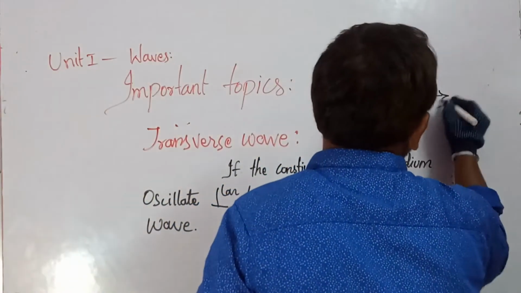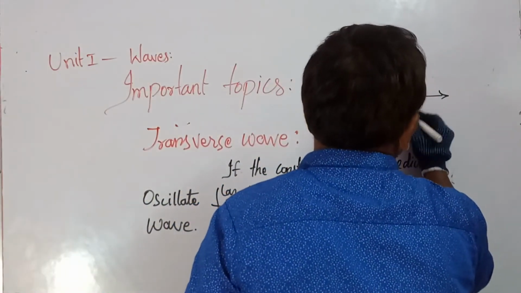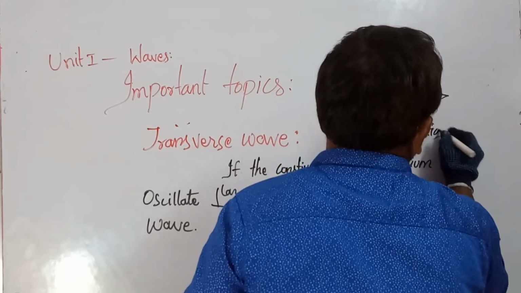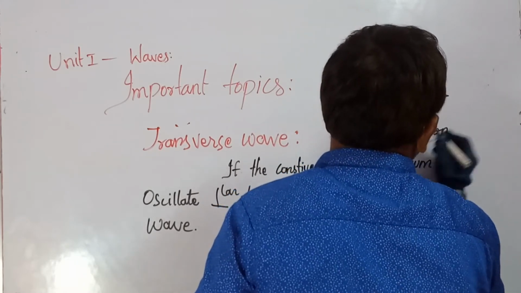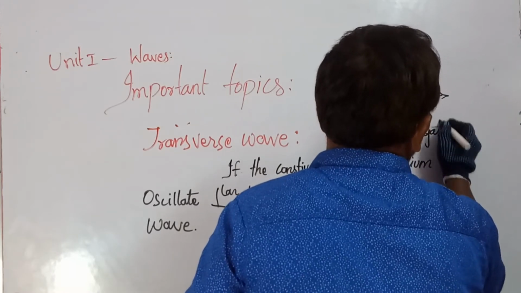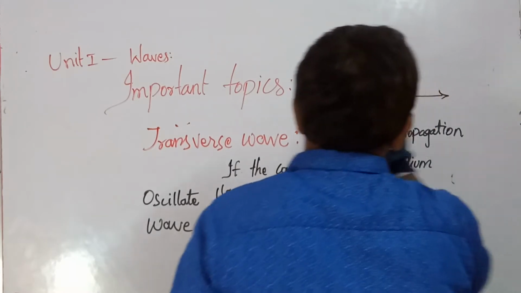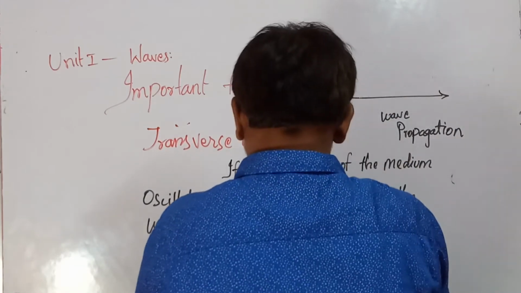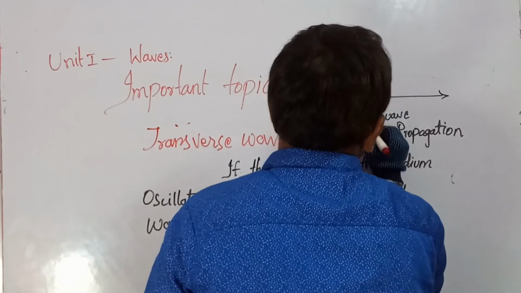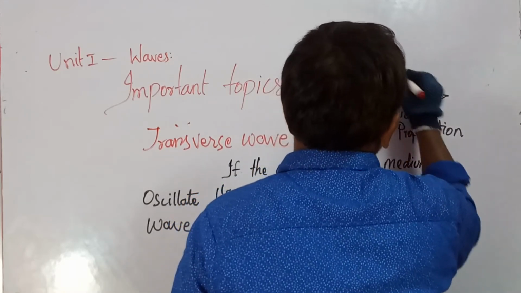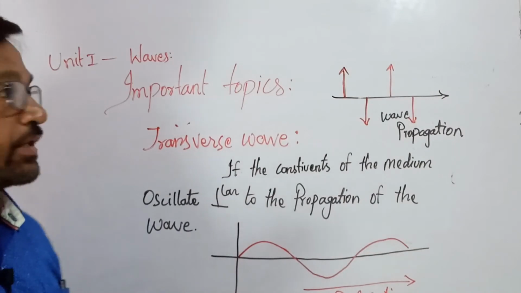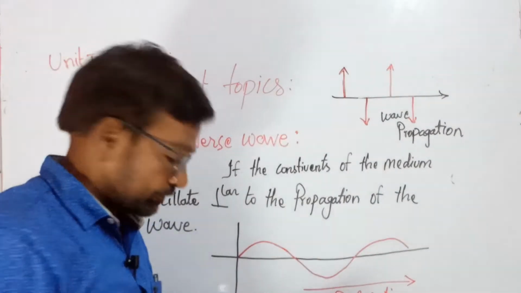This is the wave propagation, and the wave is oscillating like this, perpendicularly. That is said to be the transverse wave.